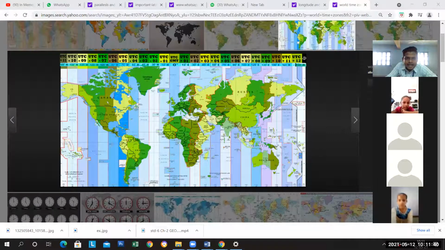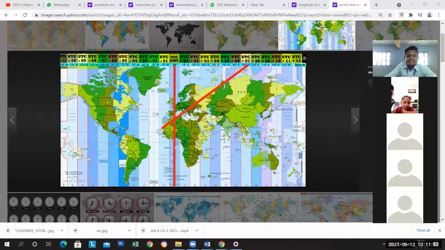Greenwich Mean Time, you can see here, 0 degree. And that's why sunrise is earlier in this area. And this area, they are behind. This is the western hemisphere and this one is the eastern hemisphere.